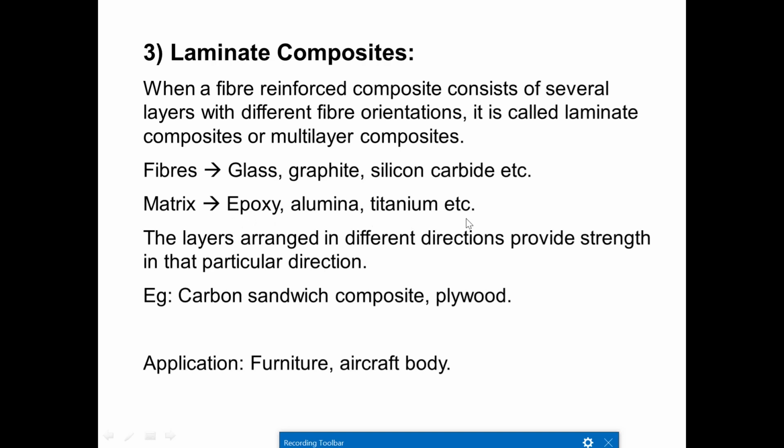Examples are fibers. The fibers that we use in the laminates are glass, graphite, and silicon carbide. And the matrix has epoxy, alumina, and titanium, etc. We are going to use it as a matrix.